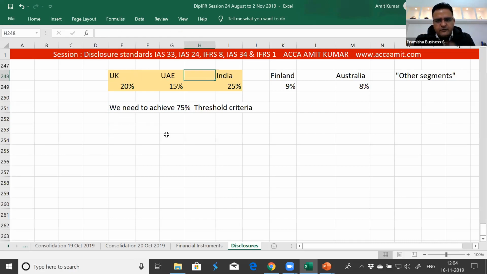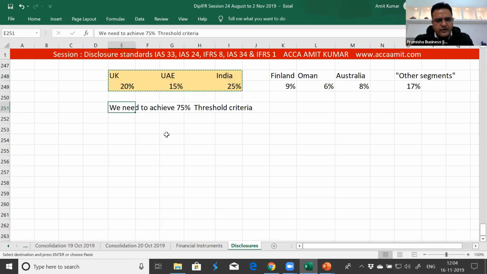So what shall we do? If we have Australia, New Zealand, Oman, say 6%, and 17% is representing all other segments. Now, these 3 are clearly reportable segments.